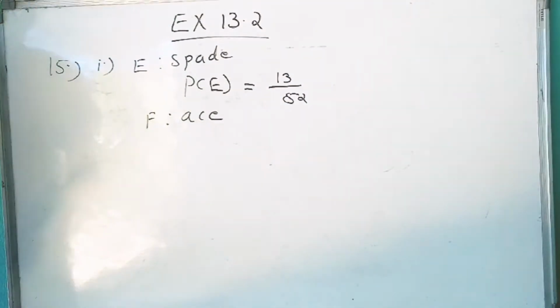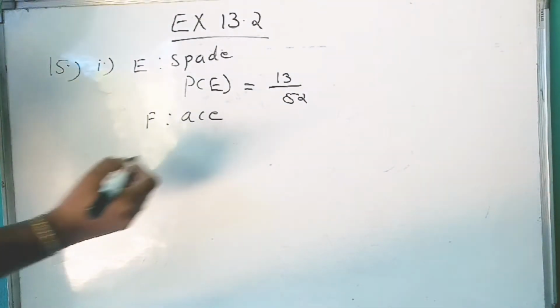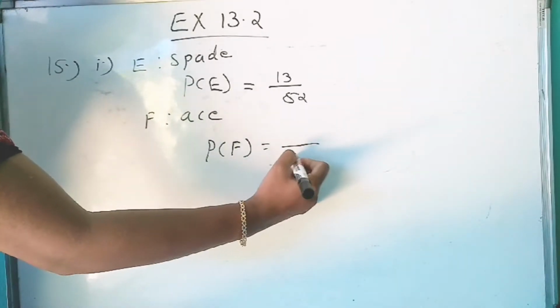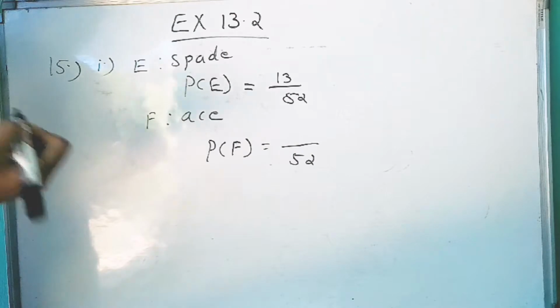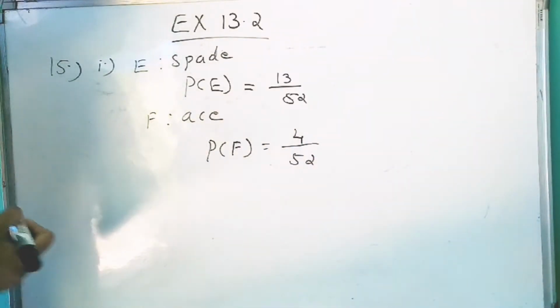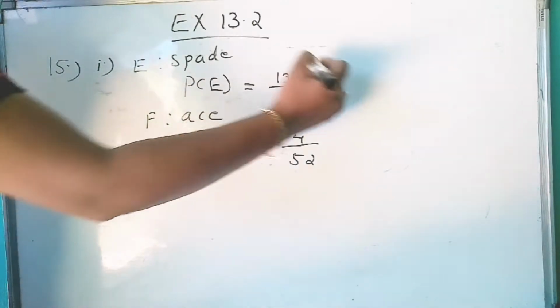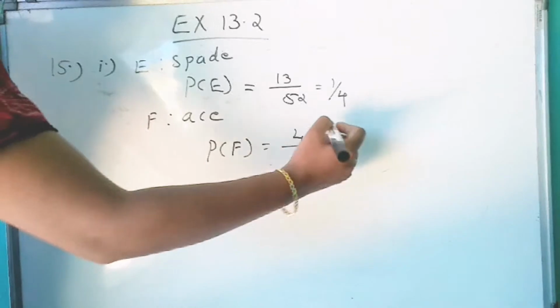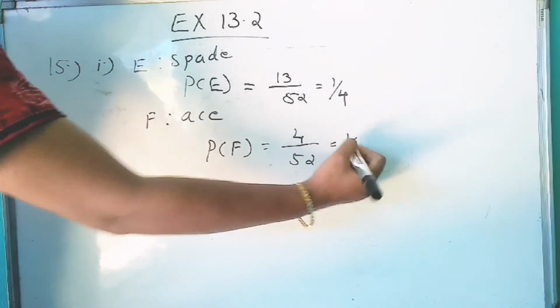So P of E is equal to 13 by 52, that is 1 by 4. And second case, P of F: total we have 52 cards and the number of aces is 4, so 4 by 52, that is 1 by 13.